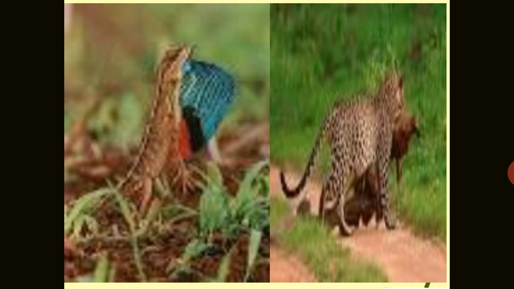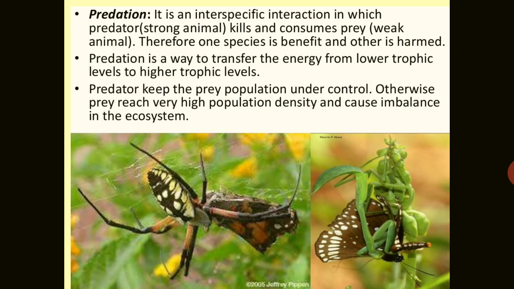This is the method. And some facts related to predation are the prudent predator, and evolution of various defenses like adaptation in the prey, like camouflage, chemical defense, mimicry, warning coloration. So many prey species have evolved various defenses like camouflage. So predation, in between this transfer of energy, keeps the prey population under control.